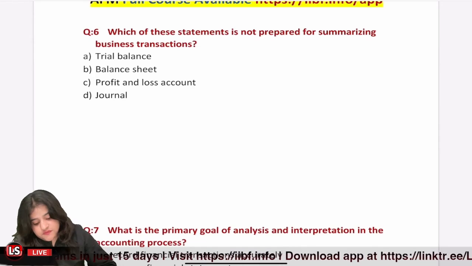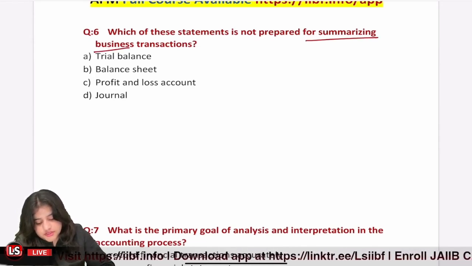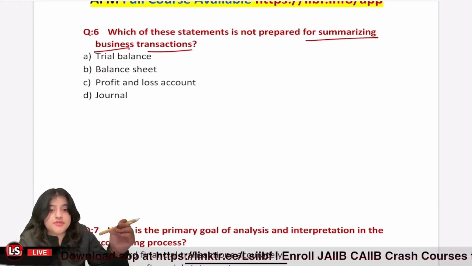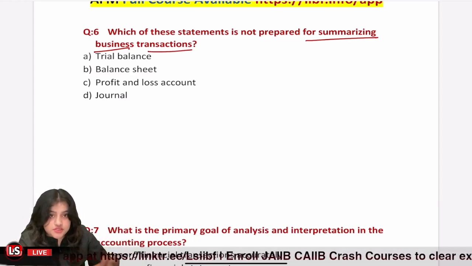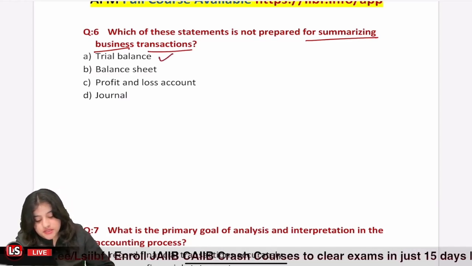Question number 6. Which of the following statements is not prepared for summarizing business transactions? Okay, so to summarize our business transactions, which statement is not used? Trial balance, we summarize in it, right? Then we have the balance sheet.